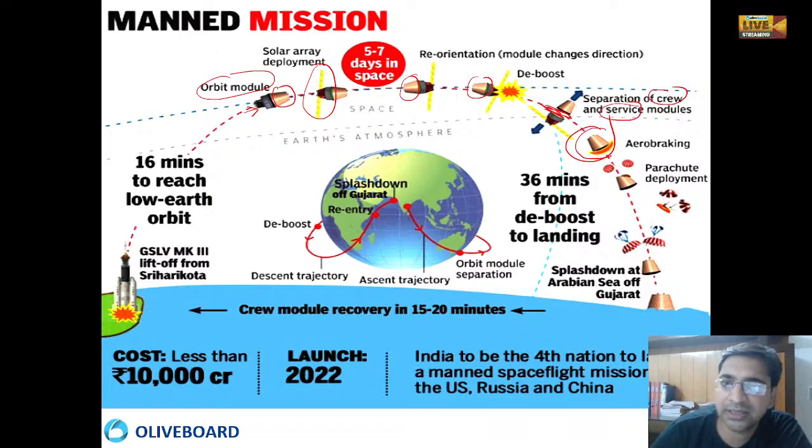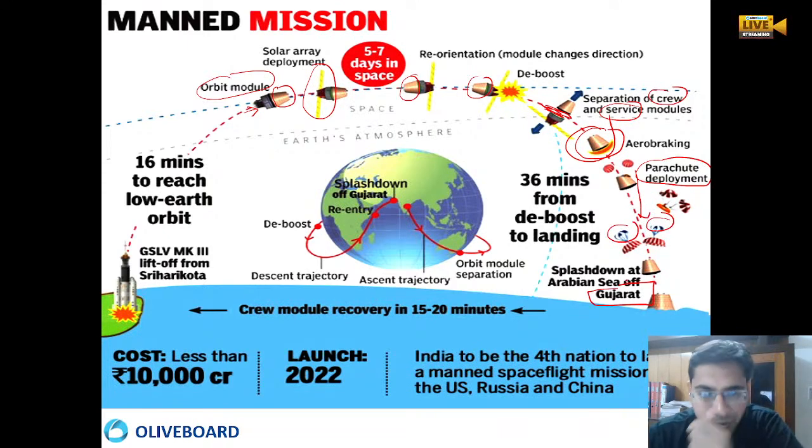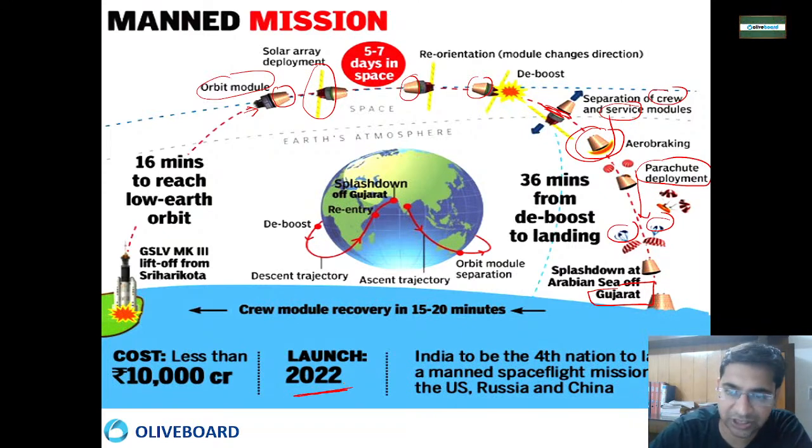And here, if you can see, the astronauts will be there, and once it goes to Earth orbit and comes down again, the parachute will be deployed, and it will land off the Gujarat coast. That was planned for launch in 2022, but because of the COVID-19 pandemic, it has not been achieved till now. But it is on track, and if India is able to perform this, India will be the fourth nation to launch a manned space flight after the US, Russia, and China.